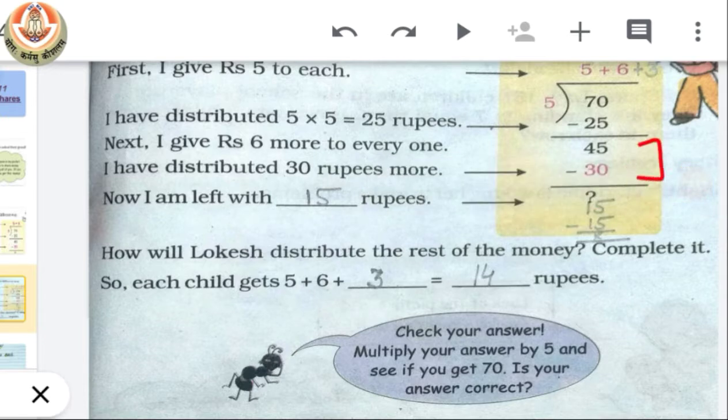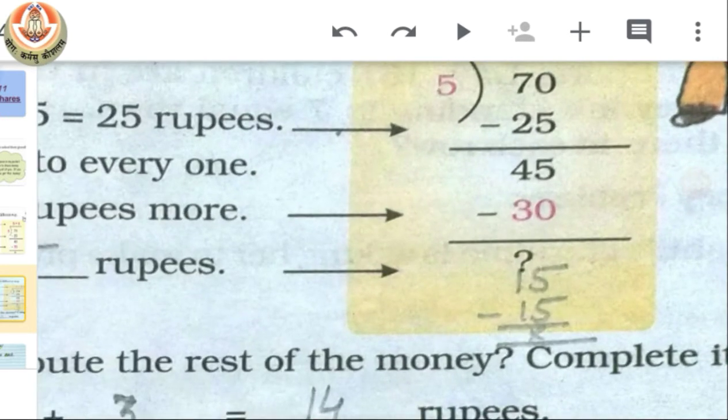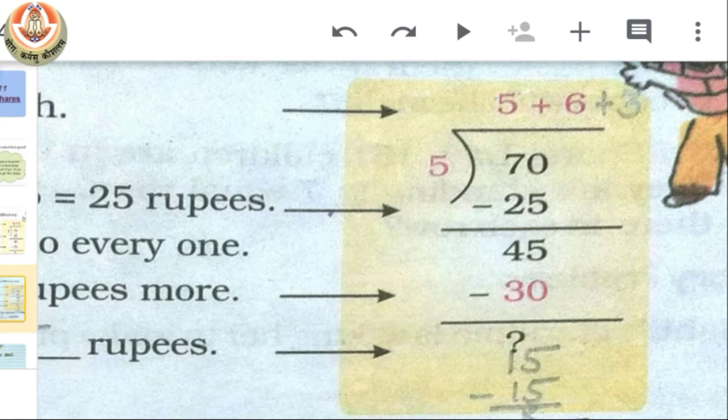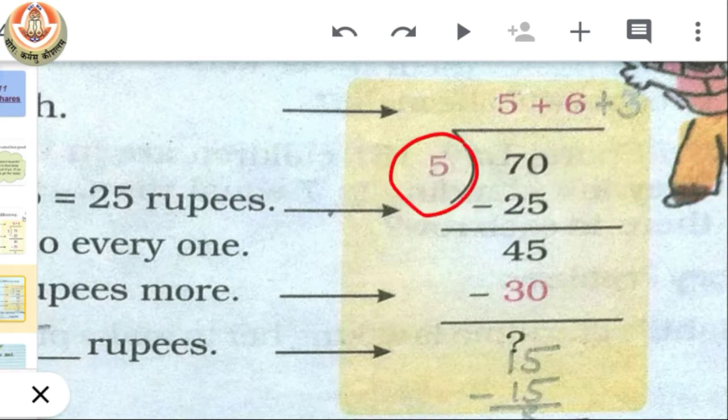Now when we subtract 30 from 45, how many rupees are left? 15. Now how will Lokesh distribute the rest of the money? We all know that if we have 15 rupees and we have to divide it among 5 people, we can give rupees 3 more to each.